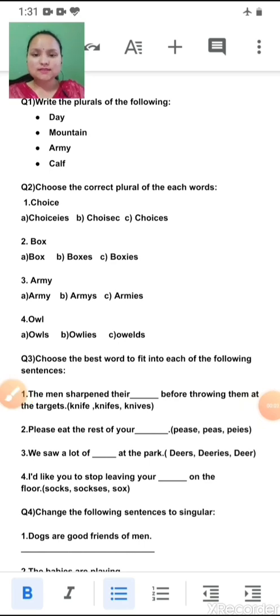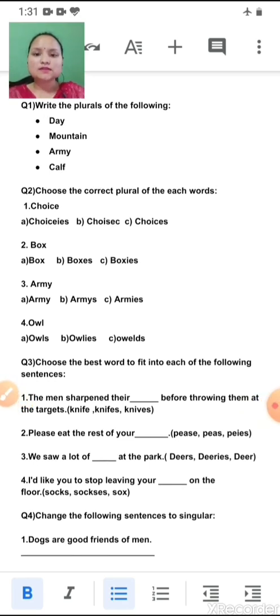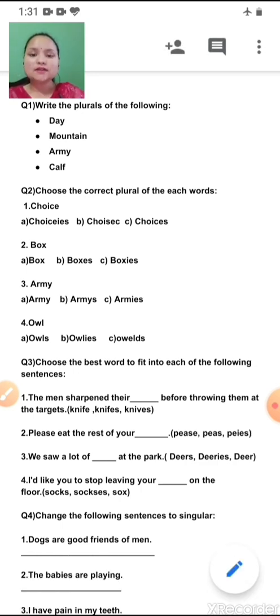Okay, so children, now let's discuss the worksheet. Question 1 is, write the plurals of the following. You have to write the plurals of these singular words. Day, the plural is days, D-A-Y-S. Mountain, mountains. Army, the plural will be A-R-M-I-E-S, armies. Calf, the plural will be calves.